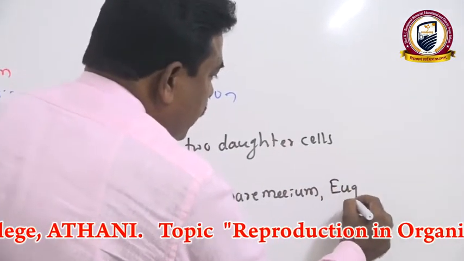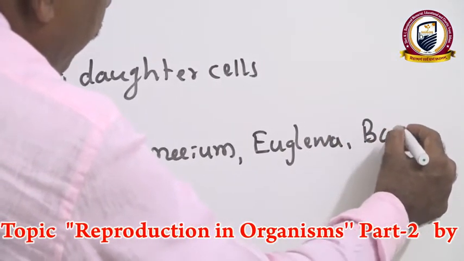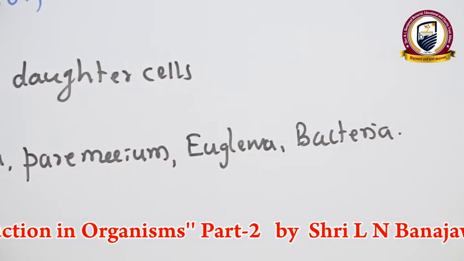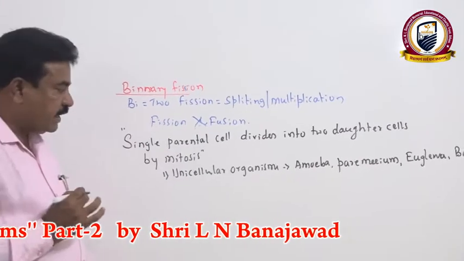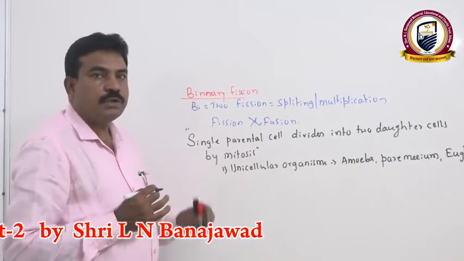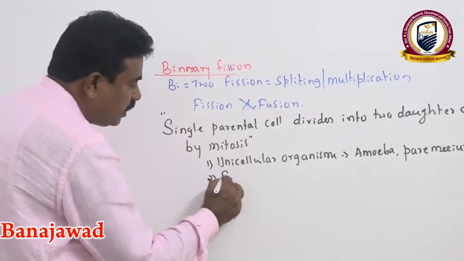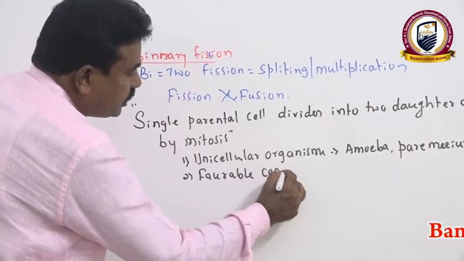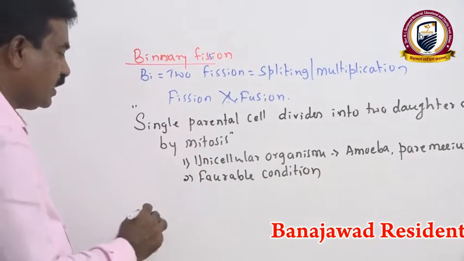Euglena too, and even bacteria, every 20 minutes divide into two by binary fission. Therefore, binary fission is the most common characteristic of unicellular organisms. Secondly, it takes place under favorable, good conditions. It is a mode of asexual reproduction in unicellular organisms.